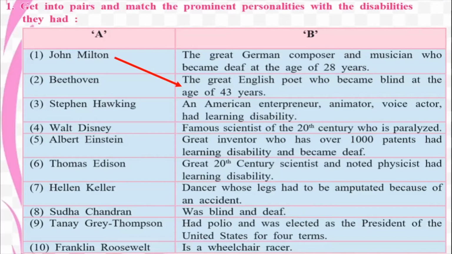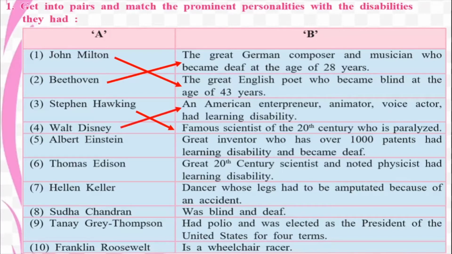Then we have Beethoven. So Beethoven, we also talked about him, I think, in the last lesson when we talked about the piano. Okay, so Beethoven is a great German composer and musician who became deaf at the age of 28. So you can imagine a person who makes music cannot hear anything. He is deaf. All right. What about Stephen Hawking? We're going to learn about him in detail here. He was a famous scientist who got paralyzed at a very young age, hardly 21, when he developed a disease which made him paralytic gradually.